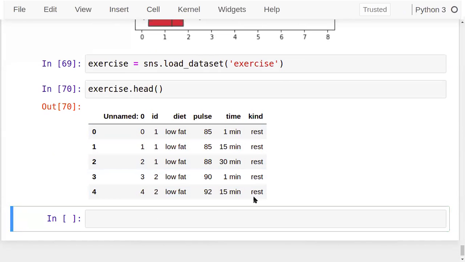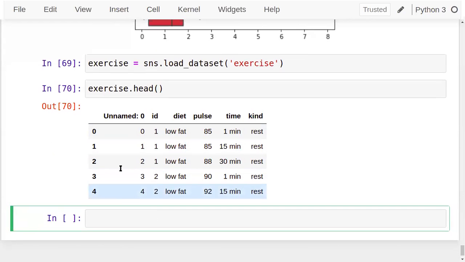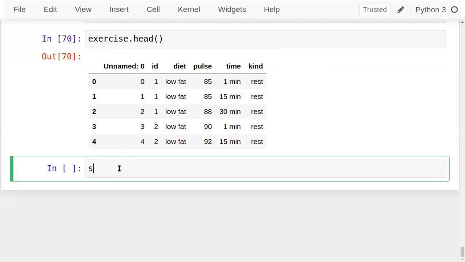Here I'll draw the factor plot for time against pulse. Let's see that. SNS dot factor plot, x is equal to time. So you can see the time here, 1 minute, 15 minutes, something, against y is equal to pulse, and data is equal to exercise.